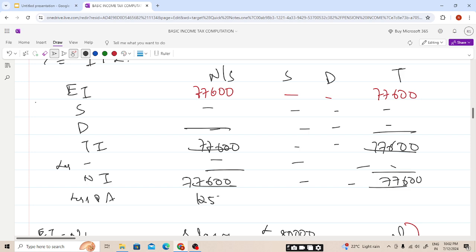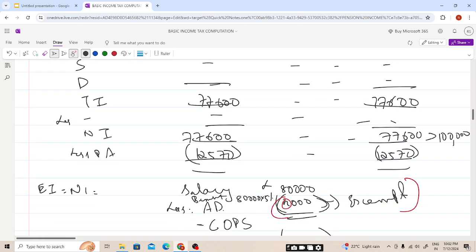PA is 12,570, as it will not exceed. I hope it is clear, students. So PA will be available in full. Taxable income will be, students, 77,600 minus 12,570, 65,030. I hope this is clear, students.